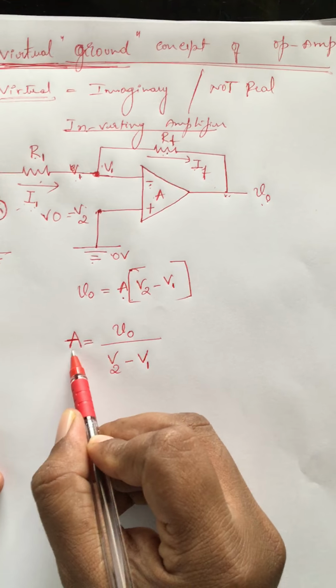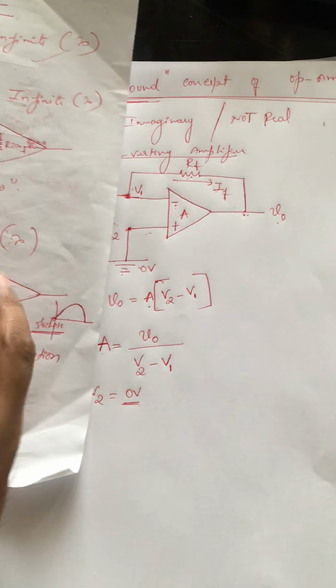Now from the above circuit, we know that V2 has been grounded. That is, the non-inverting terminal has been grounded, so it's nothing but zero voltage. V2 is zero voltage. We also know from the ideal characteristics of the op-amp that the gain of the op-amp is infinite.